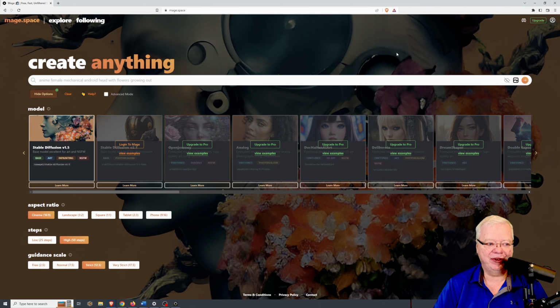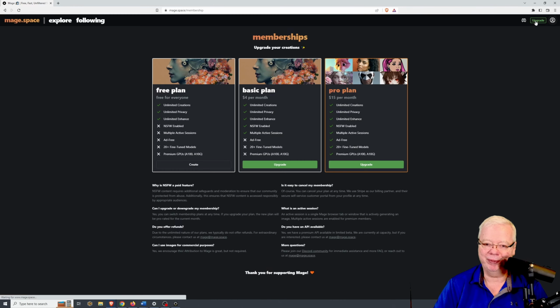So what does this cost? Let's just check into that, because that's the big elephant in the room. All right, so here are the basic plans. You have the free plan, which will allow you to basically create images within Stable Diffusion 1.5. No models, no bells and whistles, no not safe for work content.